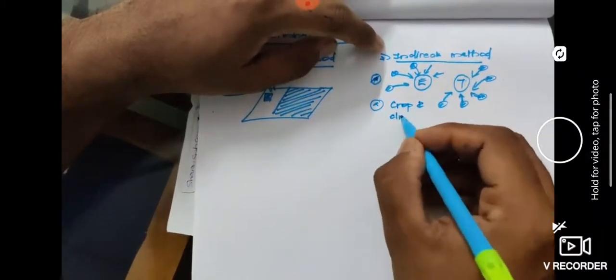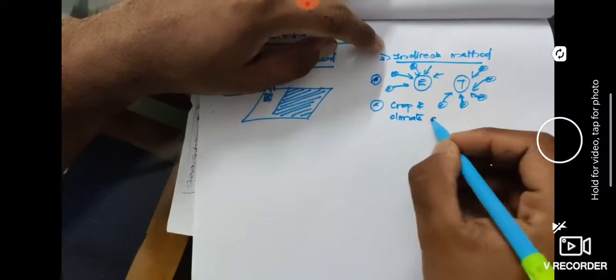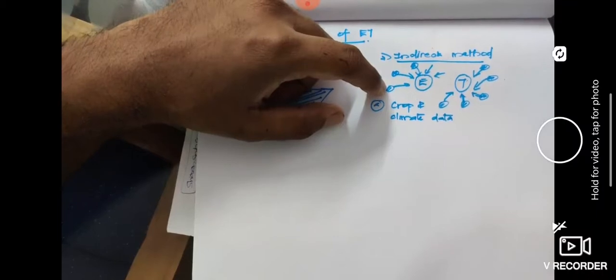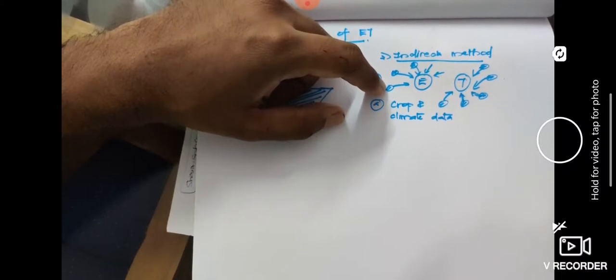The first method of indirect method is that we will be depending upon crop and climate data. Say for example, crop wheat and crop rice or paddy both have different natures, so their transpiration rate will be different. If you take wheat and if you take rice, the evaporation transpiration rate is quite different.